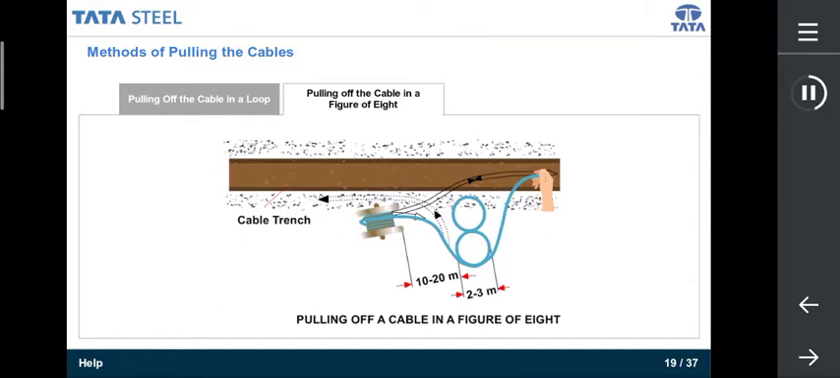Pulling a cable in a figure of 8 ensures that an extra portion of cable is retained in the cable trench. This helps easy laying of the cables in case of any future failures. The faulty portion is easily removed and the extra portion is used for making a joint.